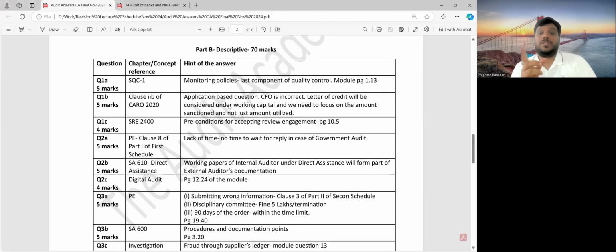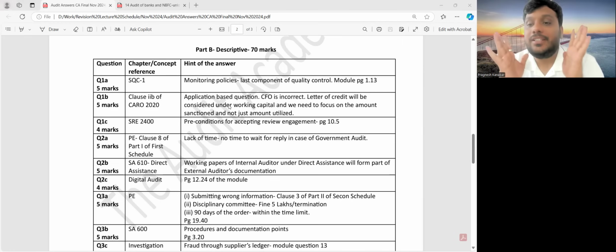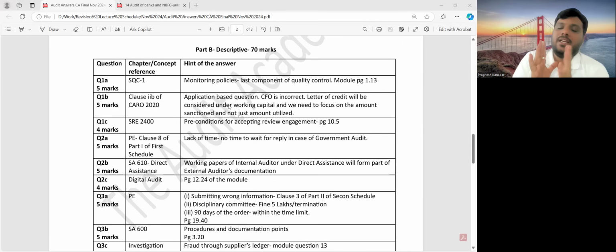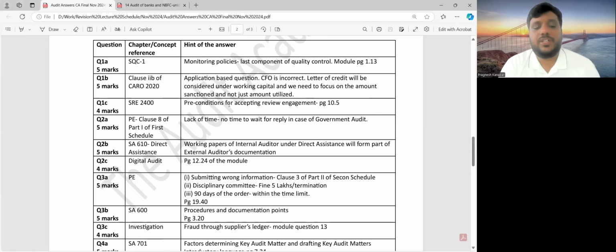Question number 2A. Now, superb question. Yesterday I shouted in my revision video, and I said this, that when it comes to government audit, all right, if there is no time to wait for reply, then we can give a conditional acceptance. And this was a government control entity, and appointment is done through regulatory procedures. So इस case में, if there is no time to wait for reply, then we can give a conditional acceptance, clause 8 part 1 first schedule.